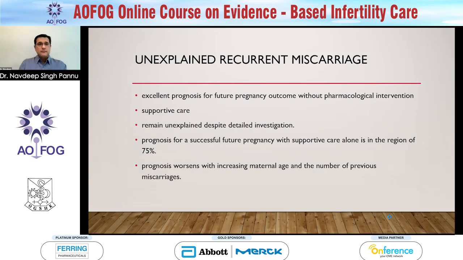Next, the unfortunate group of patients for whom we do not know why they are miscarrying. They have an excellent prognosis for future pregnancies without any treatment. They just need tender loving care, supportive care. No matter what we do, all the investigations will come out as normal. And the prognosis for a successful pregnancy in future, with supportive care alone and a healthy lifestyle, is about 75%. But the prognosis worsens with maternal age and the increase in the number of previous pregnancies.